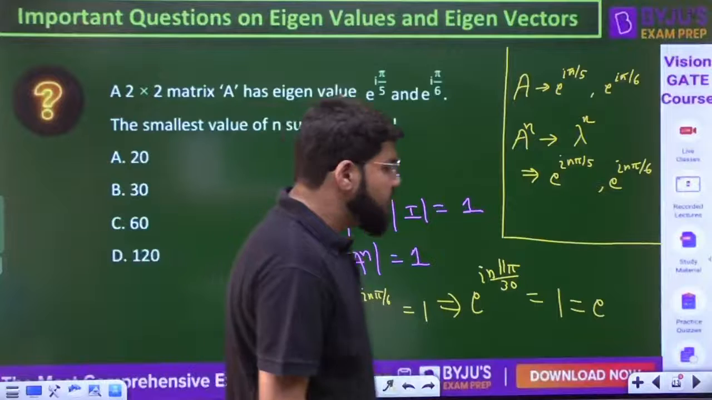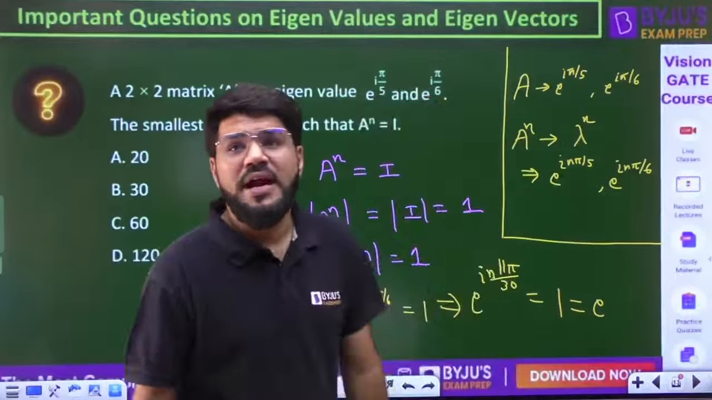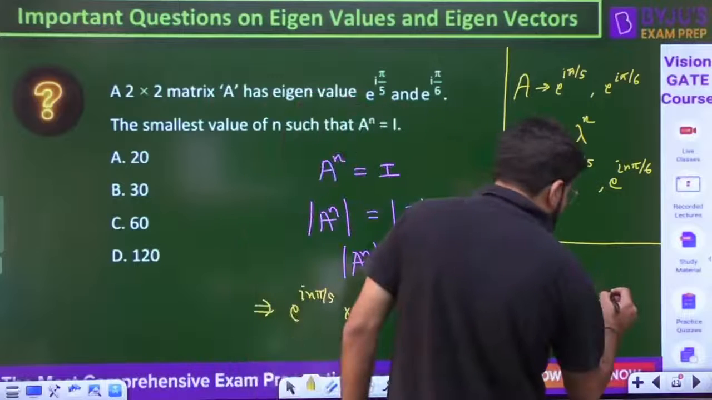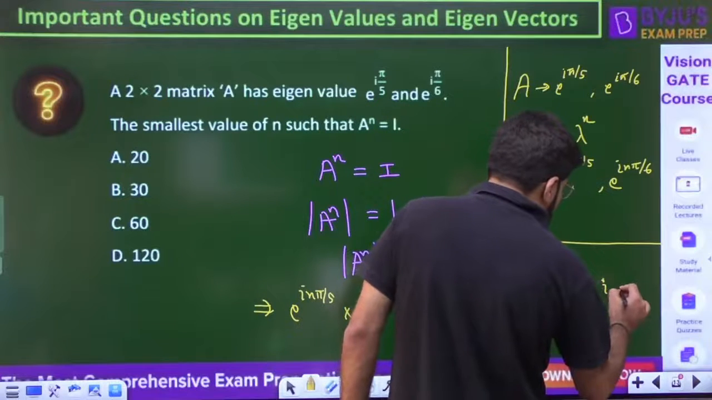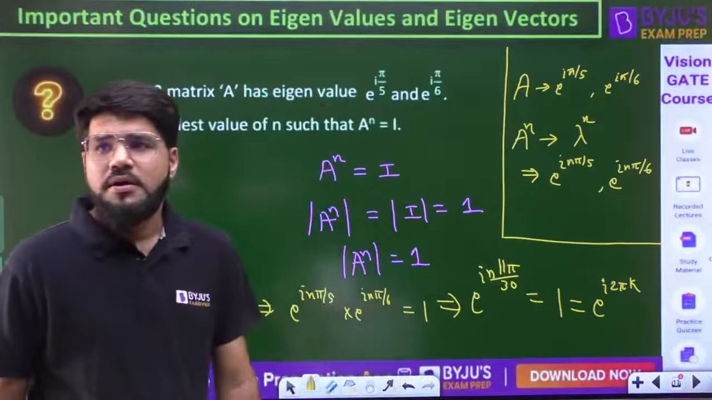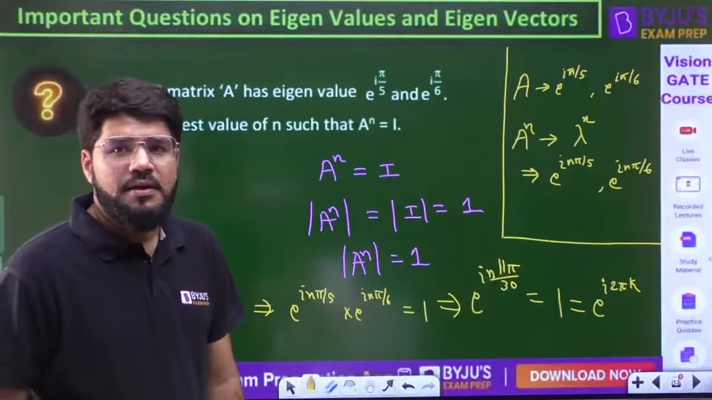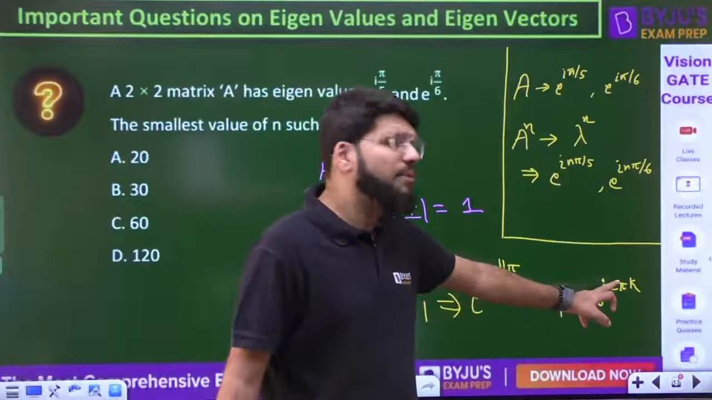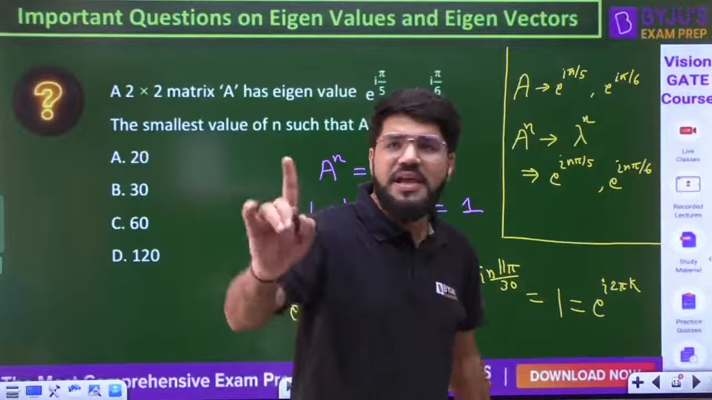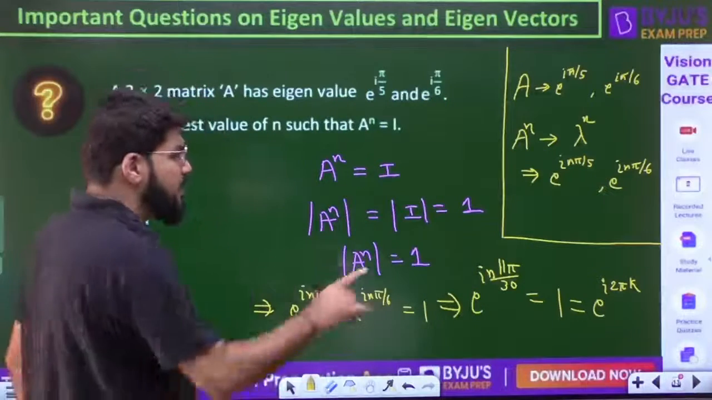We know not only e power 0, we know that e power i 2 pi, e power i 4 pi, in general e power i 2 pi k. By Euler's identity, e power i 2 pi is cos 2 pi plus i sin 2 pi, and that is equal to 1, and then 1 power k will be 1. So we can write it as e power i 2 pi k.